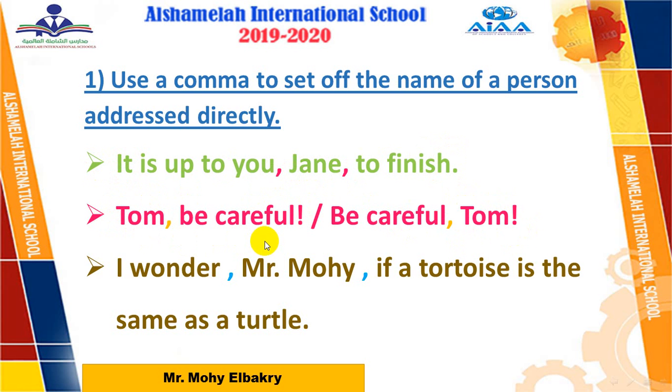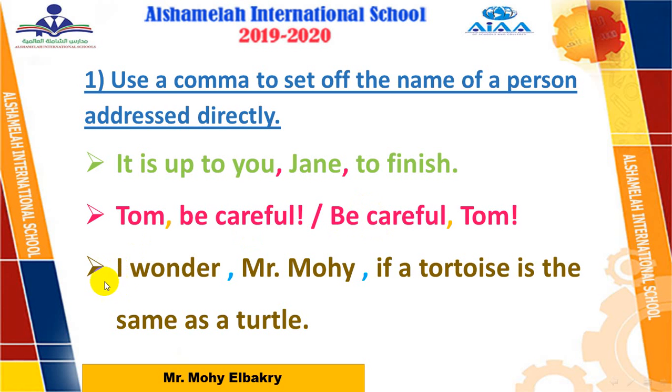So here, I'm directing my speech to Tom. So when I'm talking to Tom, in the beginning, after it, comma. Tom, be careful. Or, be careful, Tom. So here, before the addressed person, add a comma.